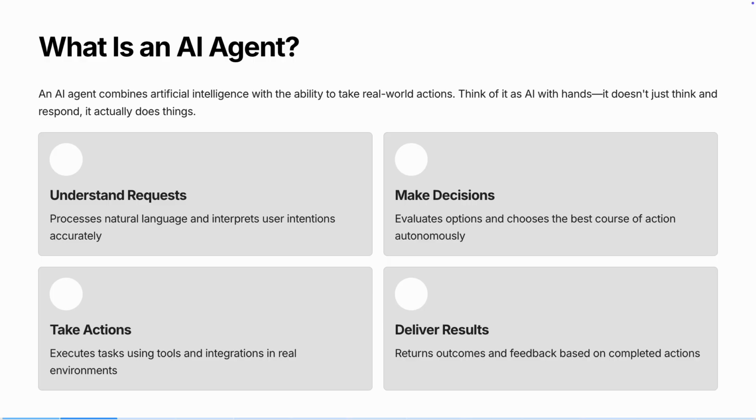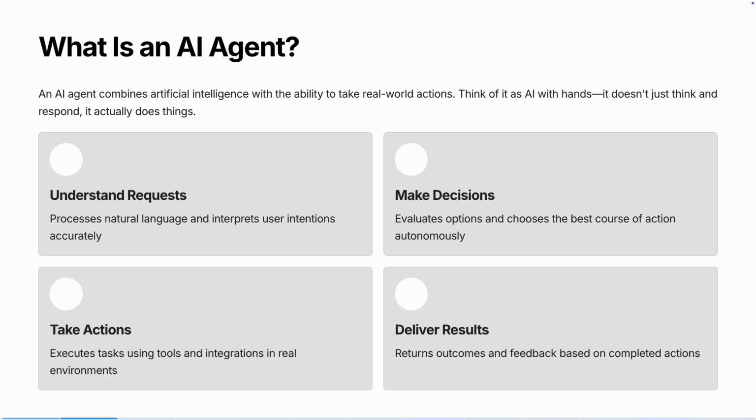So, what is an AI agent? Let me explain this in the simplest way possible. Think about ChatGPT or Claude. You ask a question, they give you an answer. That's amazing, but they can't actually do anything beyond talking to you, right? An AI agent is different. It's AI with hands. It's AI that can take real world actions.